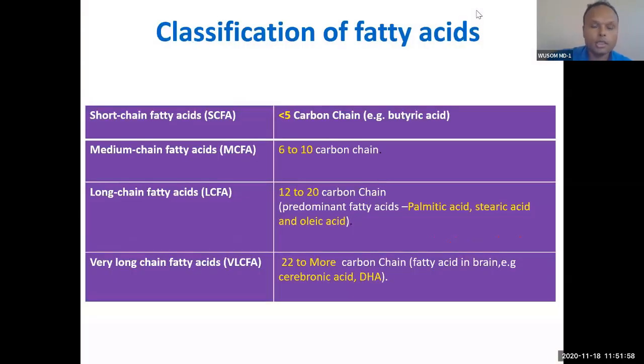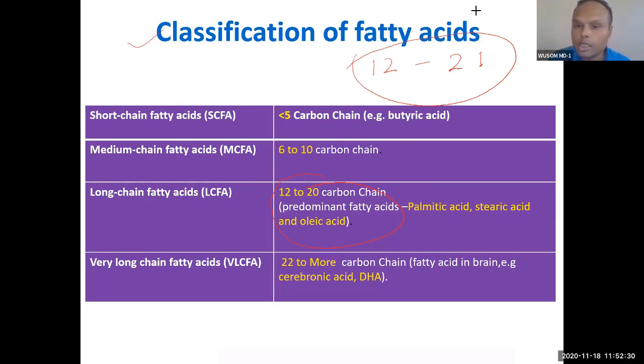So let's look at this classification of fatty acid. Just remember long chain fatty acid, and if you remember that, you will remember the others. I will give you a trick. Just remember the numbers 1 and 2, and then 2 and 1. Just reverse this later. So the fatty acid chain between 12 and 21 is long chain fatty acid.